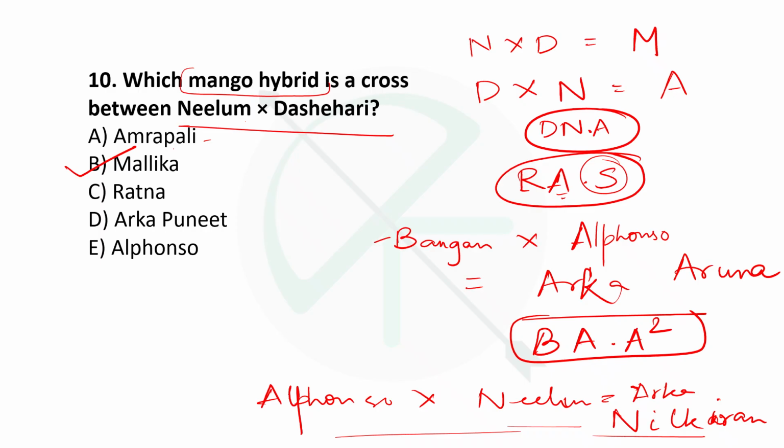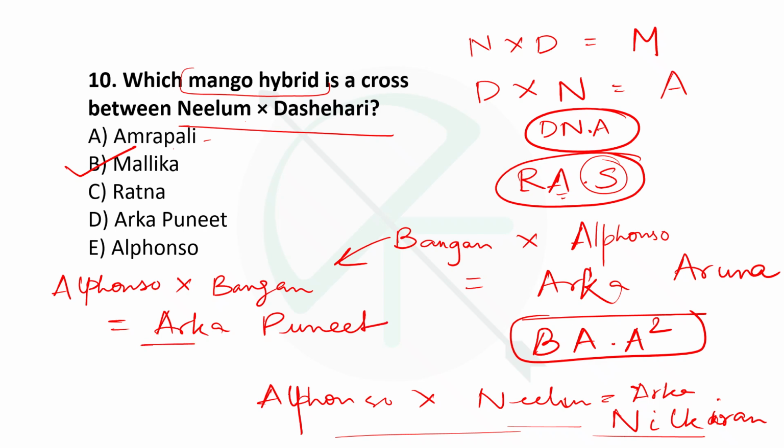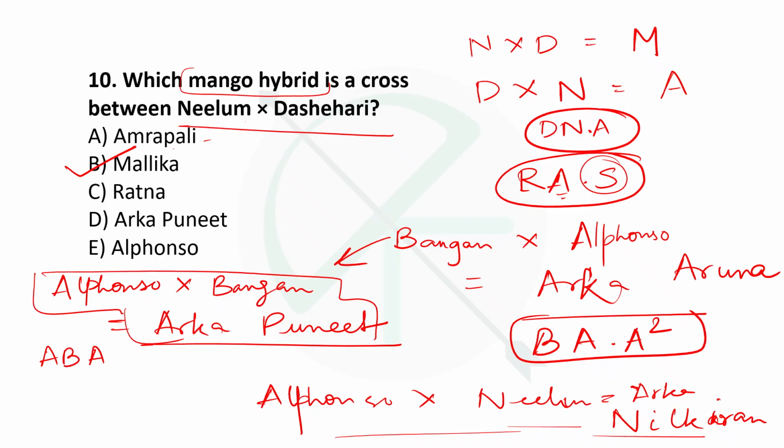But here in this combination, if we switch places, that is if we cross Alfonso into Banganpali, then what will it give? It will give Arka Puneet. Here where it is given, option number D, Arka Puneet. So Alfonso into Banganpali gives Arka Puneet. So you can remember it as ABAP. Okay. So option B is the right answer here. Option number B.